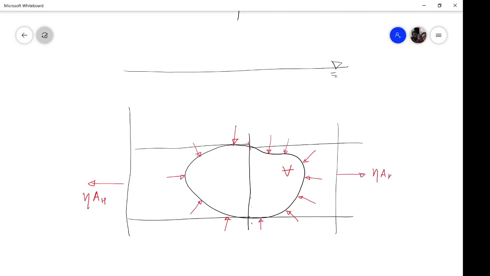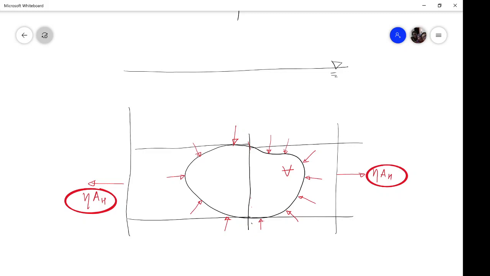So A_H also, again the same thing. But as these two areas are equal but facing oppositely, the net force acting on these areas will cancel each other. Hence no resultant hydrostatic pressure force comes whenever a solid body is immersed in a fluid. So the component of the resultant hydrostatic pressure force in the horizontal direction will be 0.